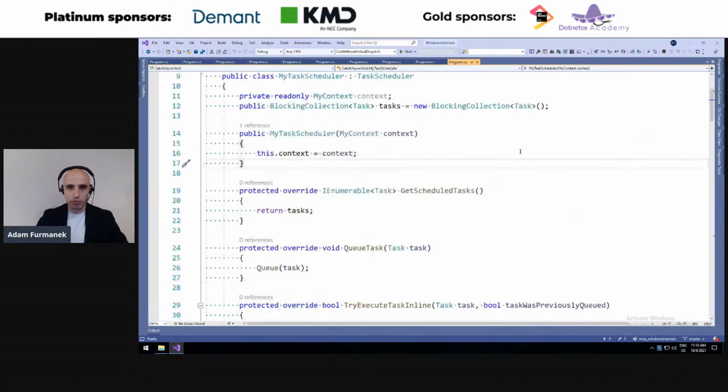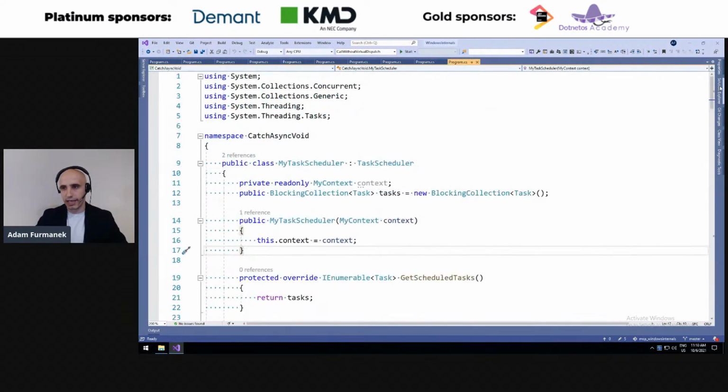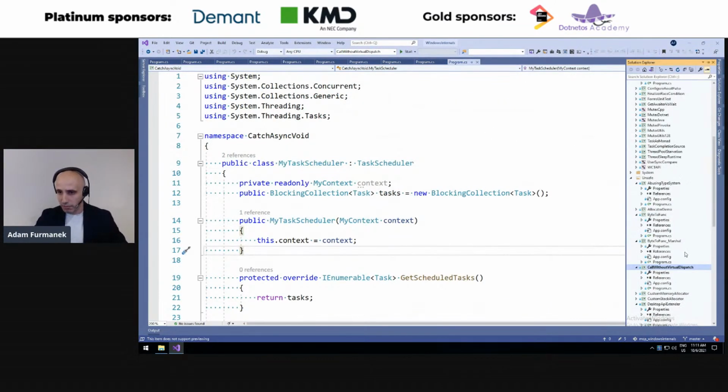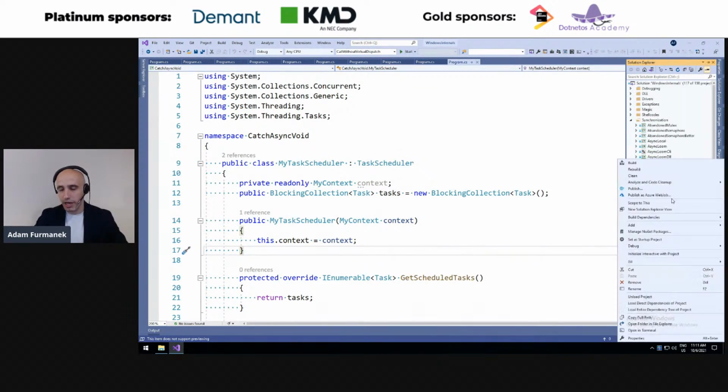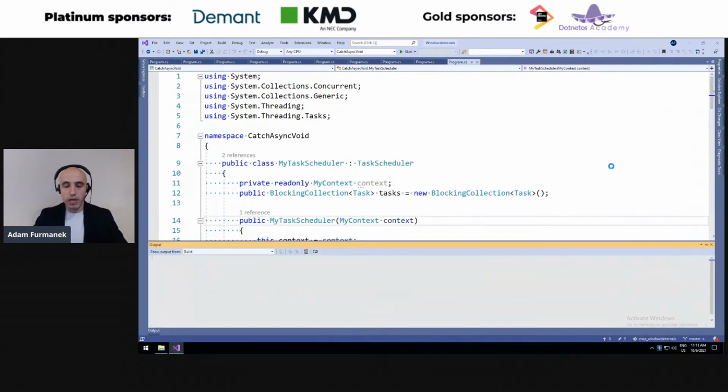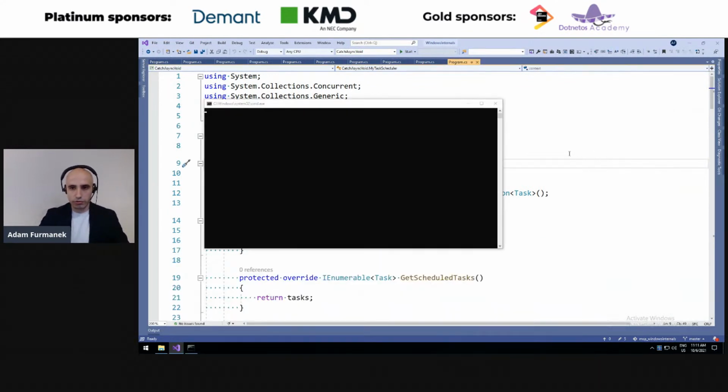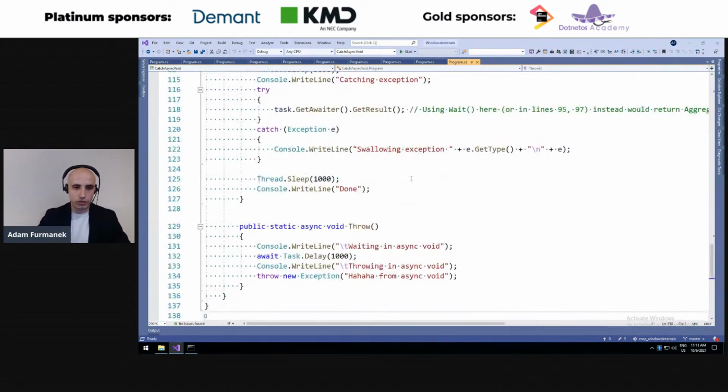So let's do this. So we will now try running this catch async void thingy. So let me just set it as a startup project, and we'll examine the code, how it works, okay? So what we are doing is, if we scroll to the very bottom of the source code, we do have this async void method called throw, which waits for a second and then throws some exception. If you do understand how async and await work together, you probably know that, hey, this exception is going to crash your application because it's propagated in the so-called out-of-band manner.